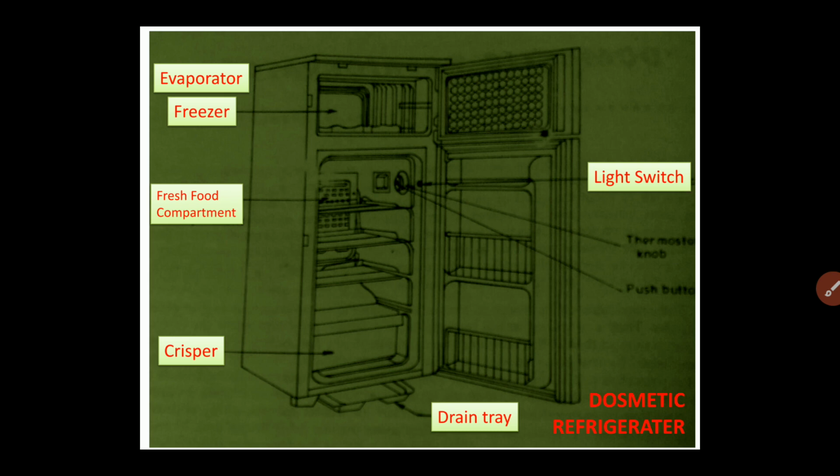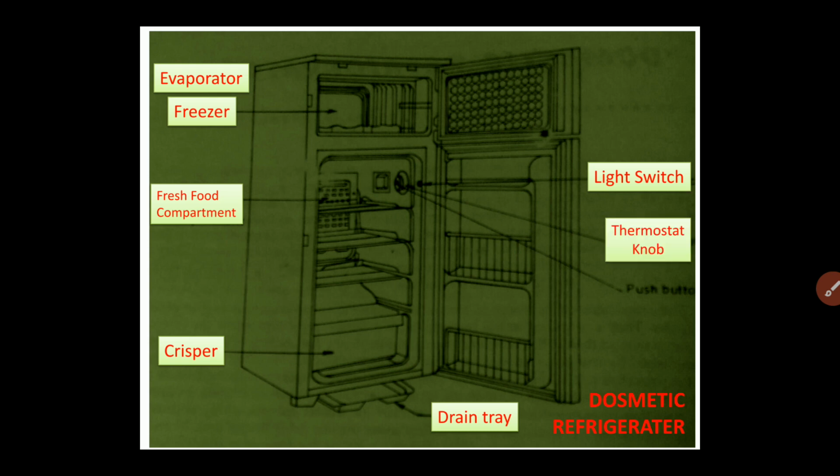As soon as you open the door of the domestic refrigerator, the push button switch is operated and the light is automatically switched on, so that you can easily see what is kept in the refrigerator, remove whatever you want to remove, or store whatever you want to store. This light automatically gets switched off when the door is closed, when it is not required.